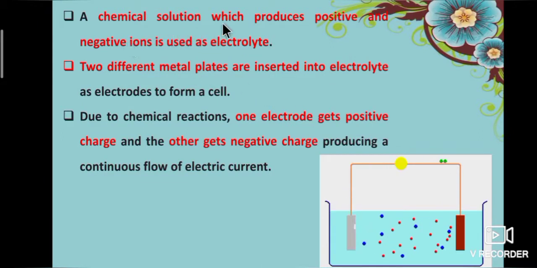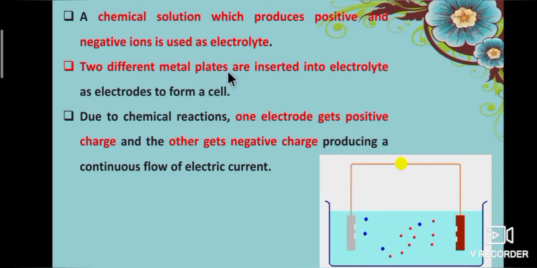A chemical solution which produces positive and negative ions is used as electrolyte. So in a beaker or anything, we are taking a solution. It may be a sodium chloride solution, that is NaCl, which produces Na plus and chlorine minus ions. Na plus and chlorine minus ions in water solution, it is an electrolyte.